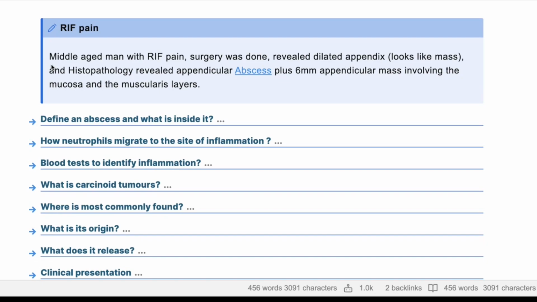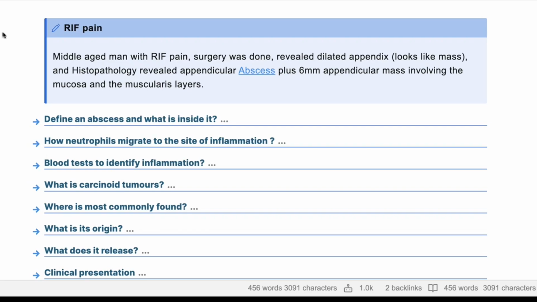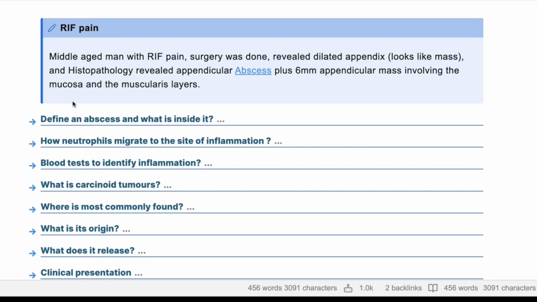Can you define an abscess and what is inside it? An abscess is pus, that is dead, dying tissue, neutrophils, and microorganisms lined by granulation tissue and fibrosis. Okay. So inside it, we have, go on. Yes. What's inside it? Dead and dying tissue, microorganisms, neutrophils, liquefied tissues.